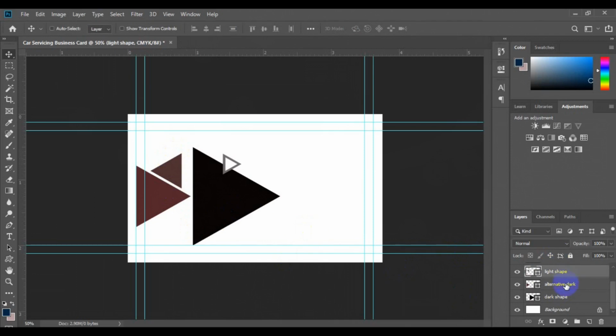Okay, so we need that alternative dark shape and this particular shape. So we have to press Ctrl key down and select the two shapes. Then we have to go to the home tab right here. We make sure we align to align edge. Okay, so we are going to have something like this.